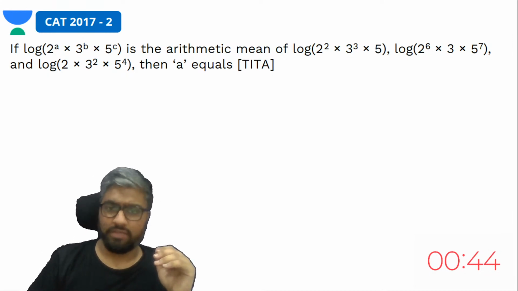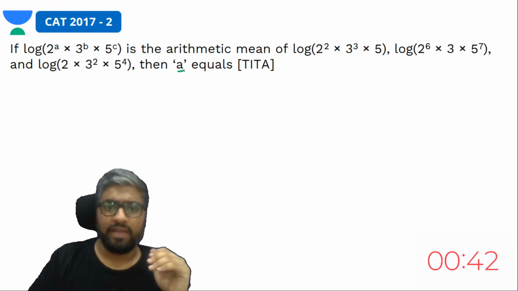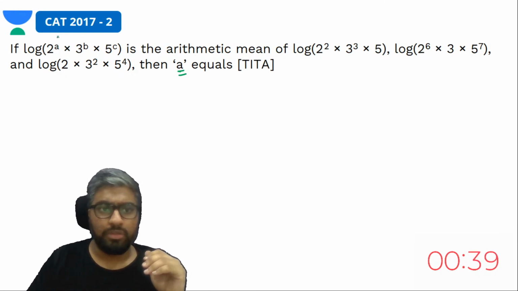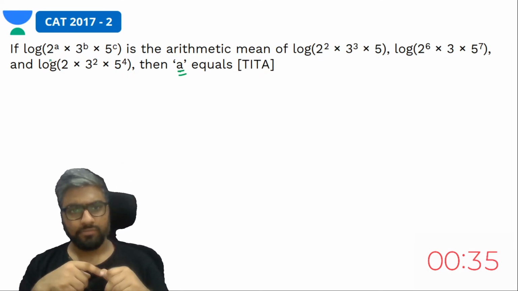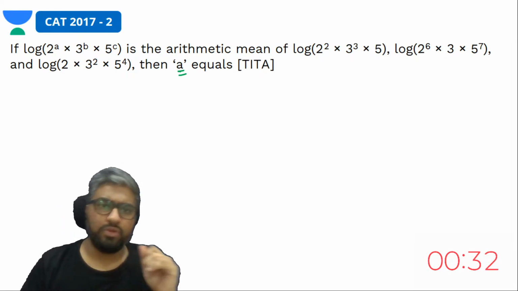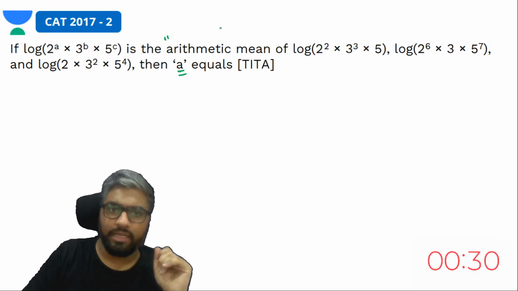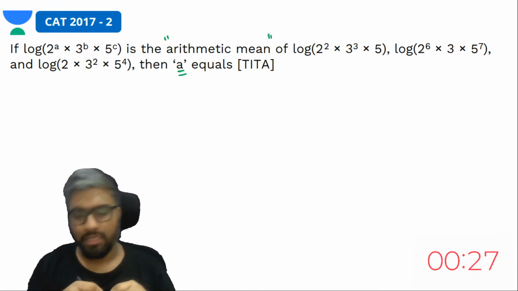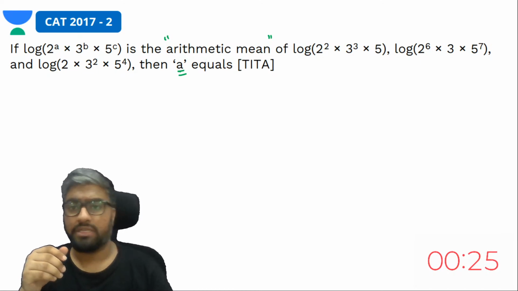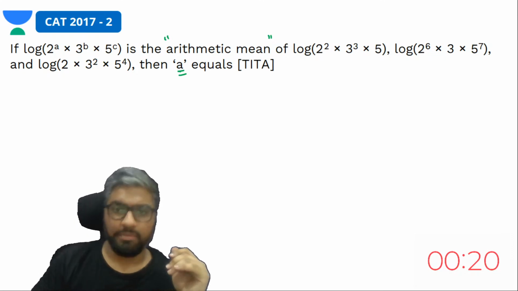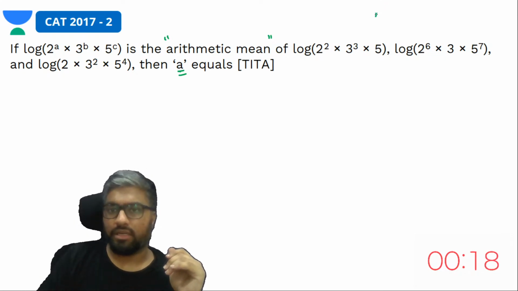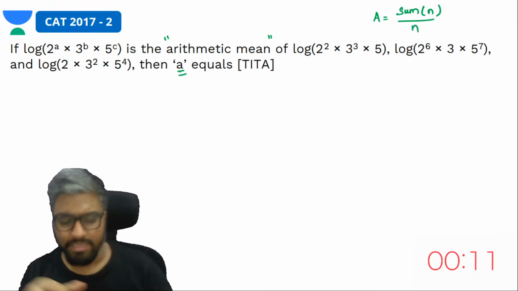They are asking for the value of a. That is nothing but 2 to the power a, so they are asking the exponent of 2. And they've used the term arithmetic mean. What do you mean by arithmetic mean? The average of the 3 numbers. Arithmetic mean is the sum of n numbers over n, where n is the number of terms.